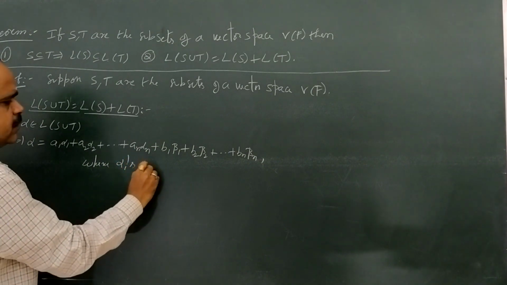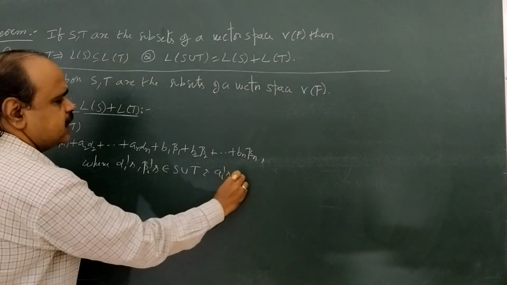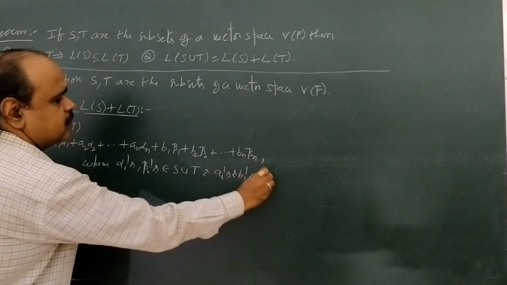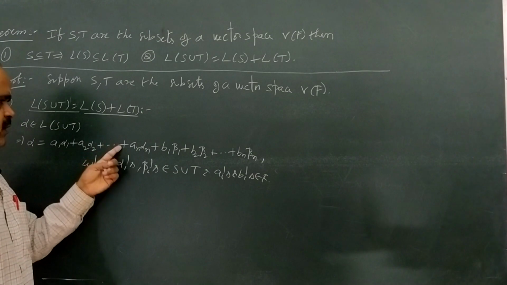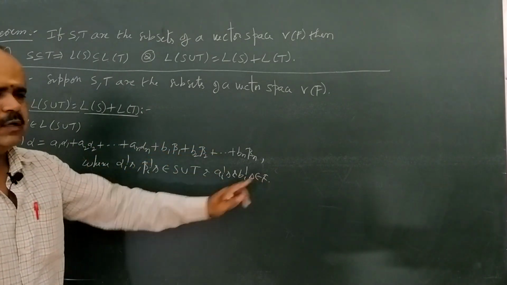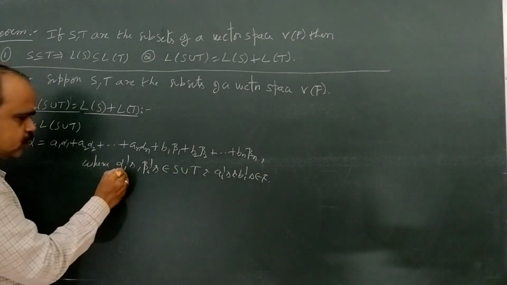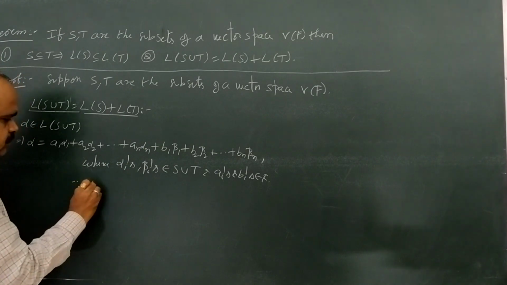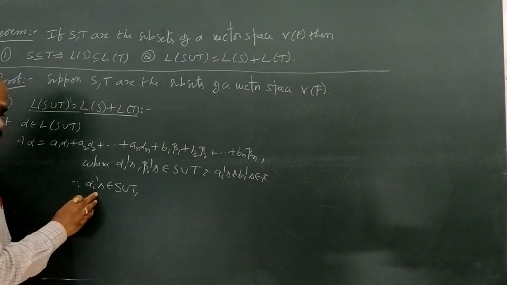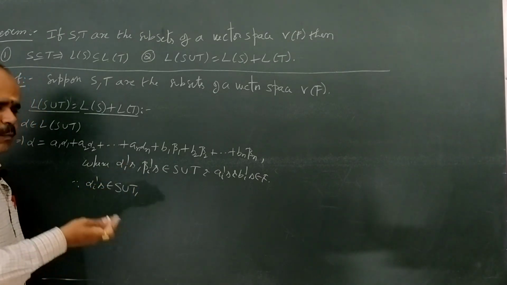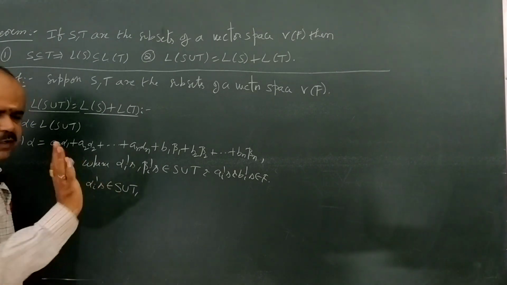Alpha i's, beta i's belongs to S union T and A i's and B i's belongs to capital F. That means, here alphas and betas are in S union T and the scalars A1, A2 and so on An, B1, B2 and so on Bn are in capital F. Okay, here please observe, here alpha i's and beta i's belongs to S union T. Now, come to alpha i's. Since alpha i's belongs to S union T, that means alpha i's belong to either S or capital T. Suppose we are going to assume that alpha i's belongs to capital S.